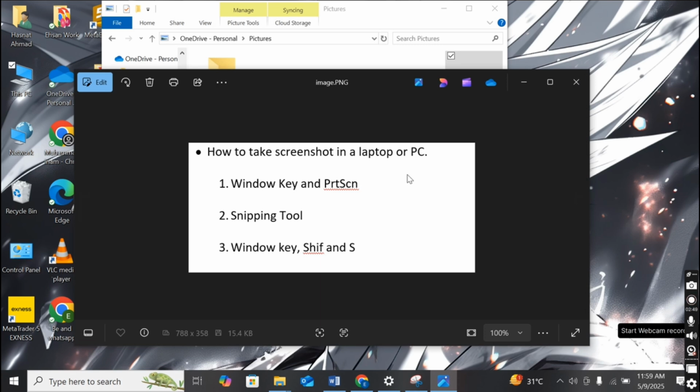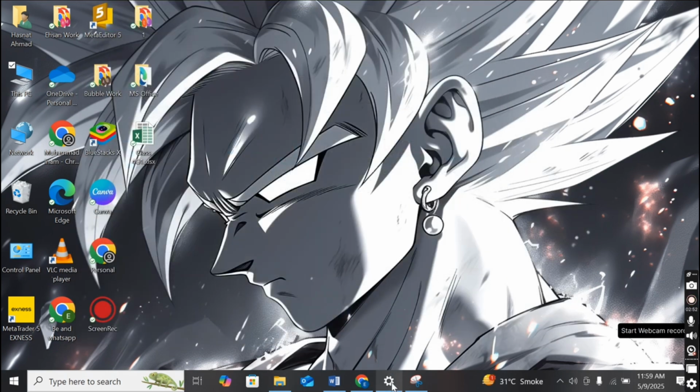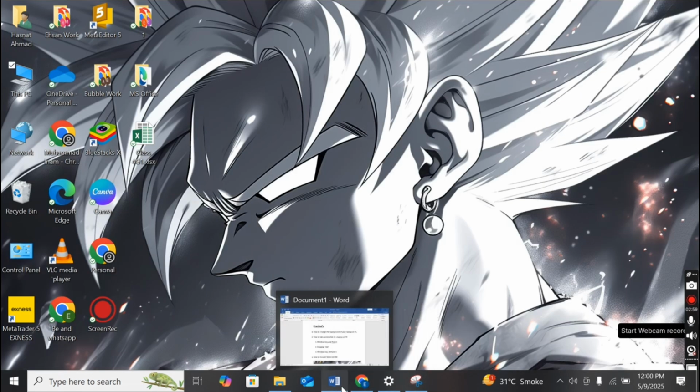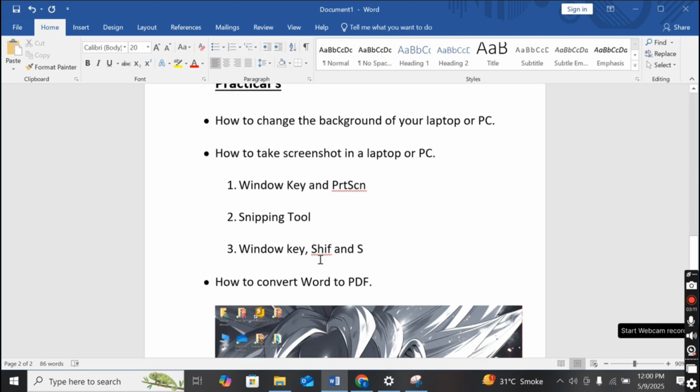Okay, so we completed our practical number 1, changing the background, and then practical number 2. The first method of practical number 2 is taking the screenshot with the help of the Windows key and print screen, and the second method is with the help of the snipping tool.